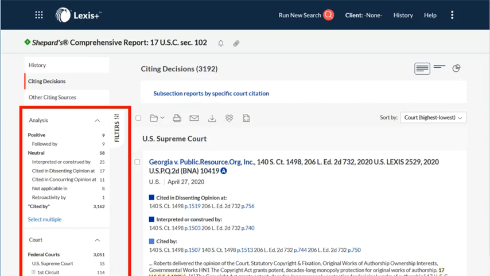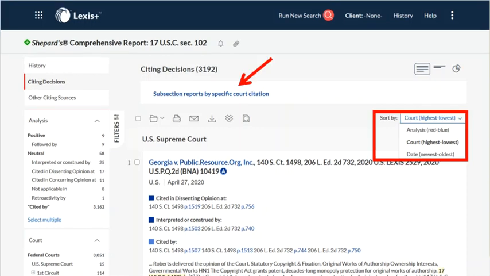Editors examine cases citing the statute to determine if the case provides negative, positive, or neutral analysis of the statute, or if the statute is merely cited by the case. You can filter citing cases by analysis, court, or timeline, and you can also run a Boolean search within the Shepard's results set. Shepard's also gives you the option of sorting your results by court level, date, or analysis.